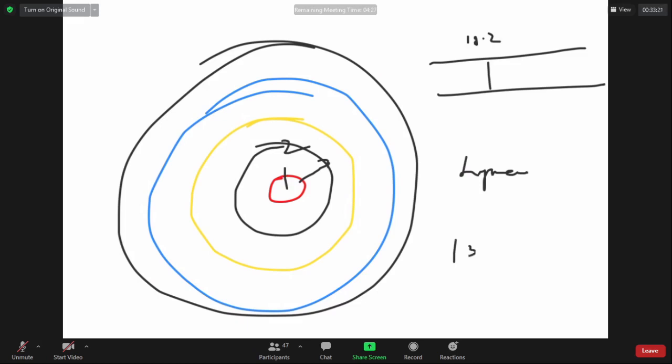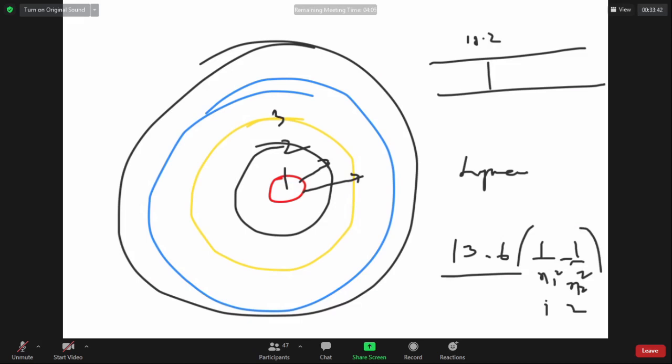Because you have a formula to calculate it: 13.6 into 1 by n1 square minus 1 by n2 square will give you the energy difference. You put n1 as 1, n2 as 2 and calculate. Similarly, if you put n1 as 1 and n2 as 3, you will get the energy corresponding to the second line. As the energy is increasing, the wavelength of the radiation causing the electron jump is decreasing. The lines are becoming closer and closer.